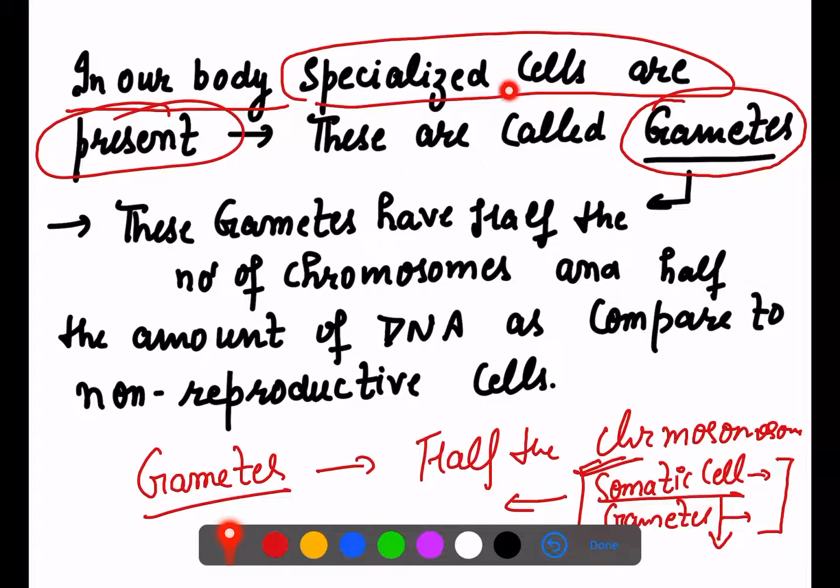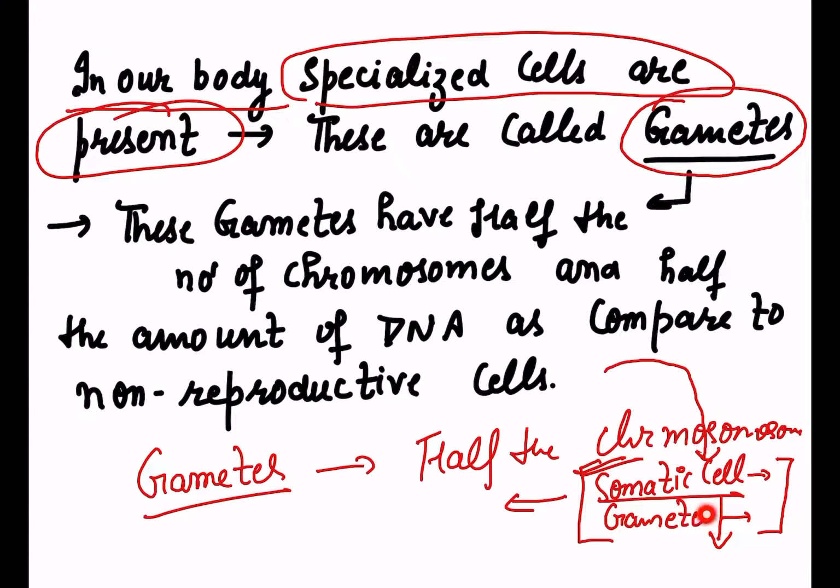But in our body specialized cells are present, and these are called gametes, and these have half the number of chromosomes as compared to the non-reproductive cells. Non-reproductive cells means somatic cells. So you have to tell me in my comment section what is the number of chromosome in somatic cells, and what will be the number of chromosomes in the gametes.